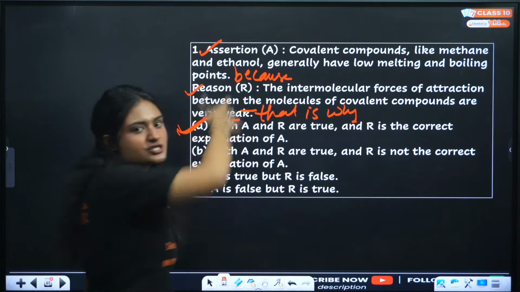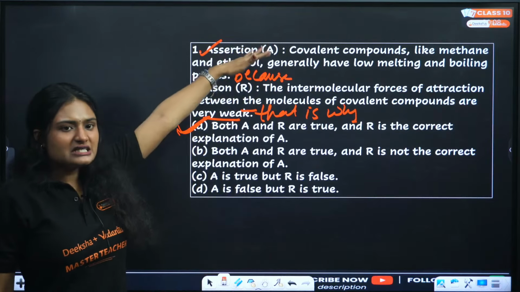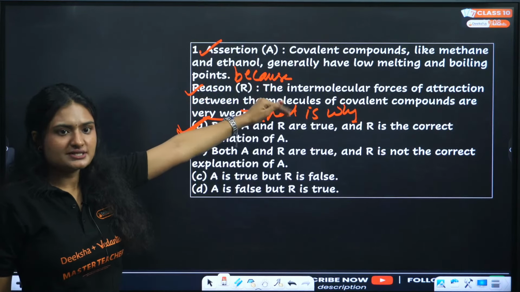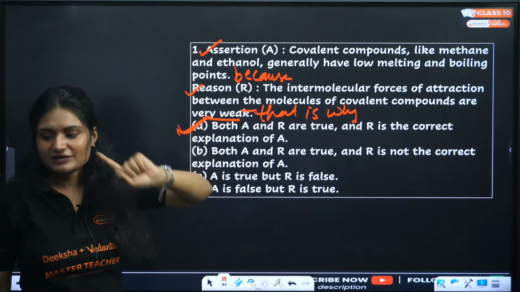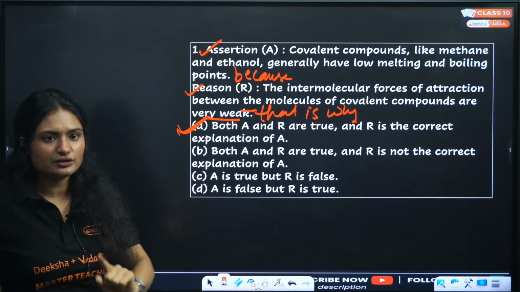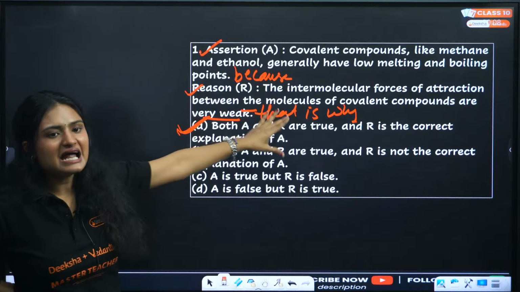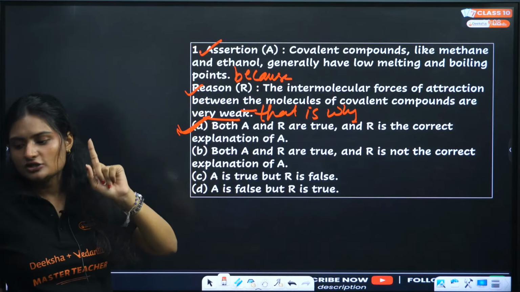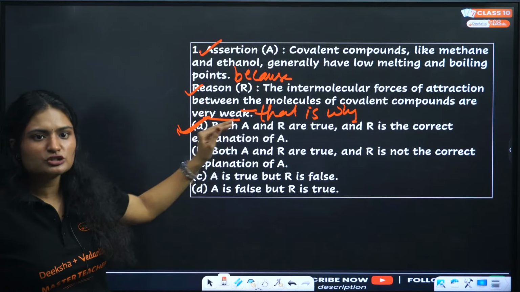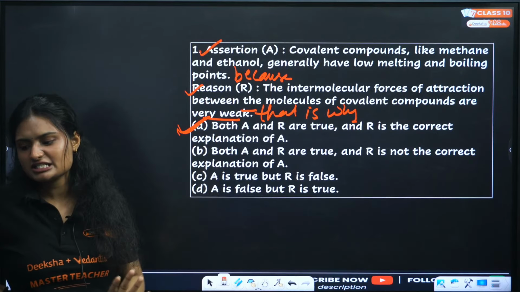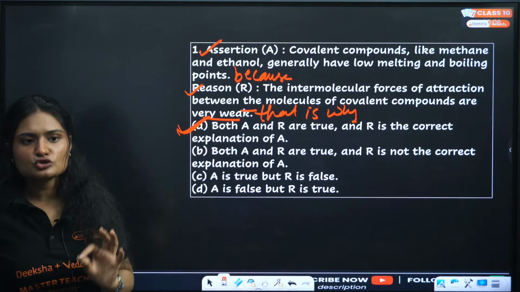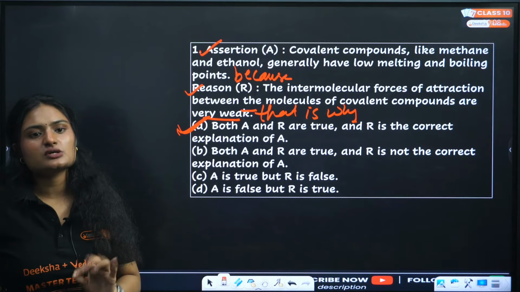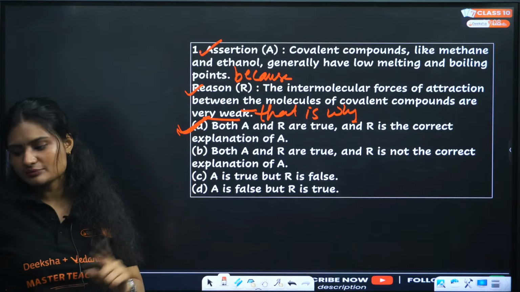Assertion, add because, say the reason. If it makes sense, then it is correct. If you start with the reason, add that is why, and say the assertion. If it makes sense, then your answer is correct, then option A is correct: both assertion and reason are true, and the reason is the correct explanation of the assertion. That's how you solve all assertion reason questions, not just in chemistry, in each subject.